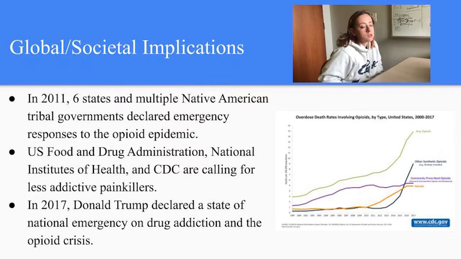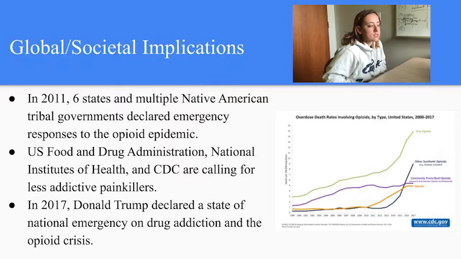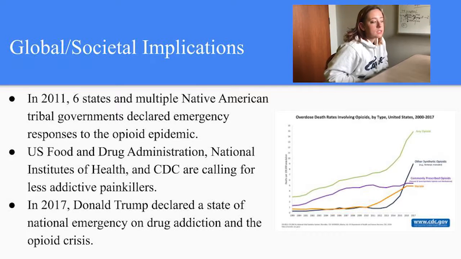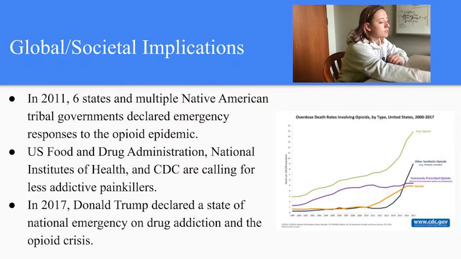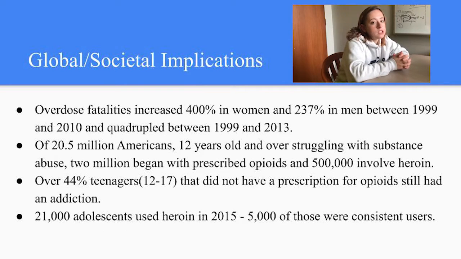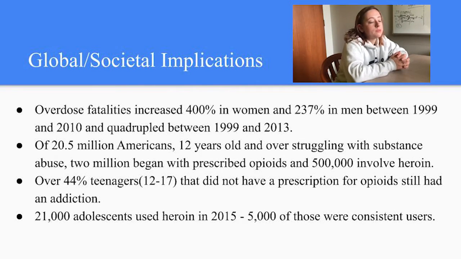In 2017, Donald Trump announced a national emergency on drug addiction and the opioid crisis. 2011, 6 states and multiple Native American tribes also declared emergency responses to the opioid epidemic. The U.S. Food and Drug Administration, National Institutes of Health, and CDC are all calling for less addictive painkillers. Overdose fatalities increased 400% in women and 237% in men between 1999 and 2010. And between 1999 and 2013, overdose fatalities quadrupled.